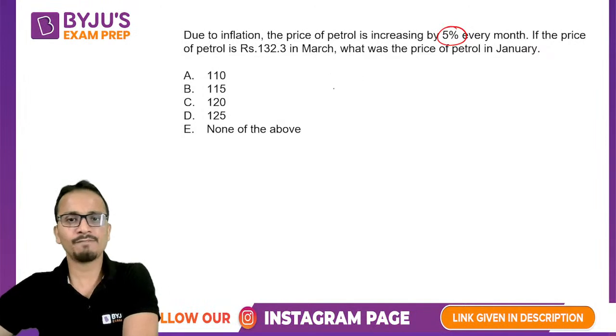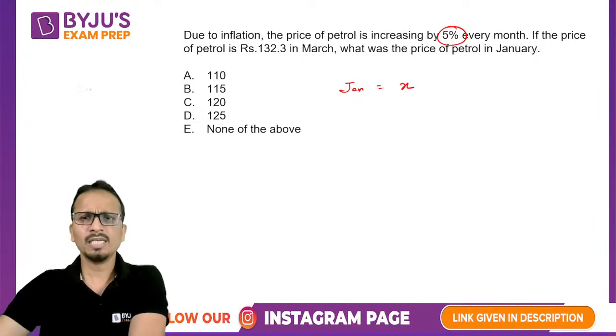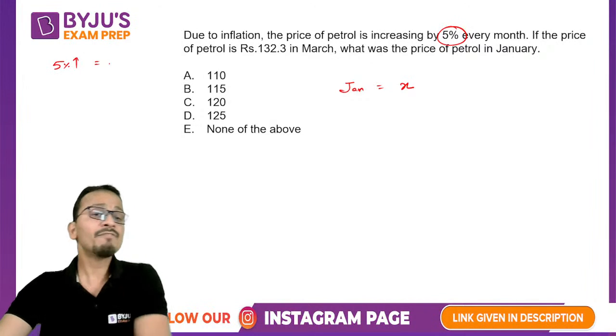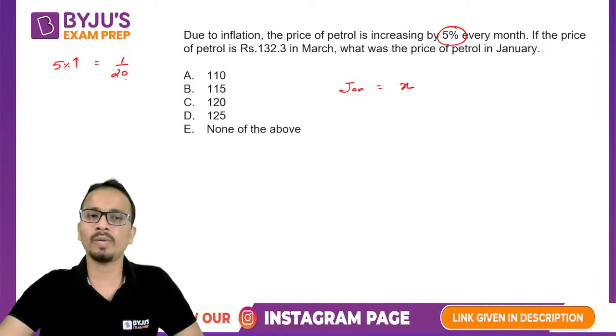Okay. Now first is, let's assume that the price of January is X, right? Now there is an increase of 5%. Look at the left hand side of your screen, 5% increase. Now if I convert 5% in its fractional equivalent, it is equal to 1 by 20.